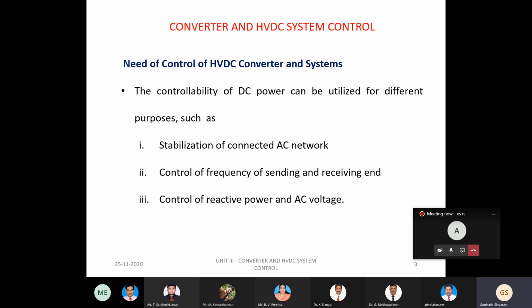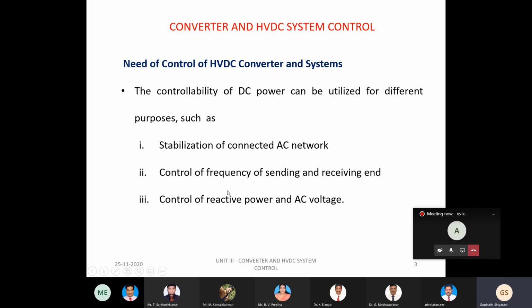In the case of a purely AC system, the power transfer purely depends upon the system conditions. But in the transmission system here, power is controlled by changing the voltage across the converter bridge, and that too happens at a very fast rate.